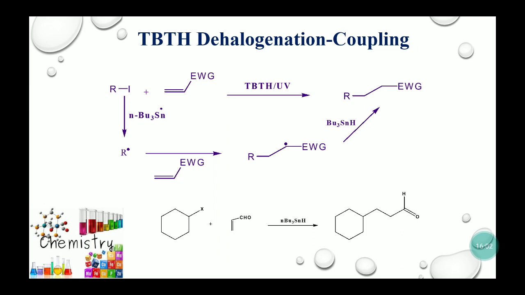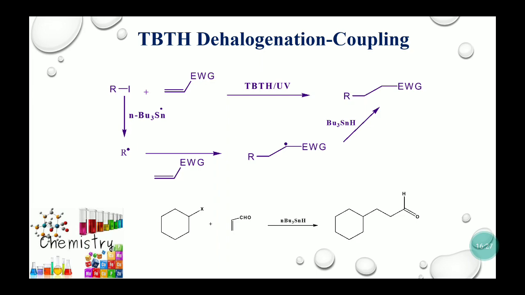TBTH can be used to dehalogenate the compound, and even if olefins or alkynes are present having an electron withdrawing group, then this will go for the intermolecular coupling followed by the hydrogen abstraction reaction. Like when the organoiodides or the organic halides are treated with the stannyl radical, then an alkyl radical will generate.